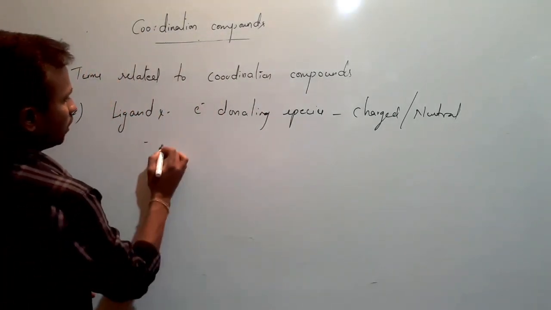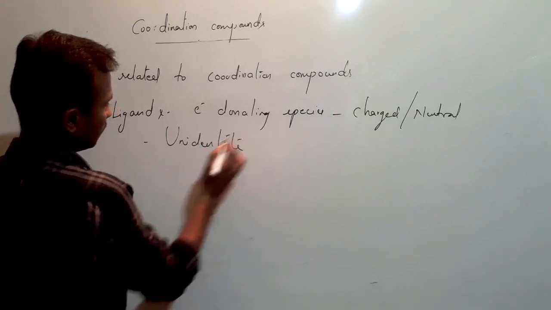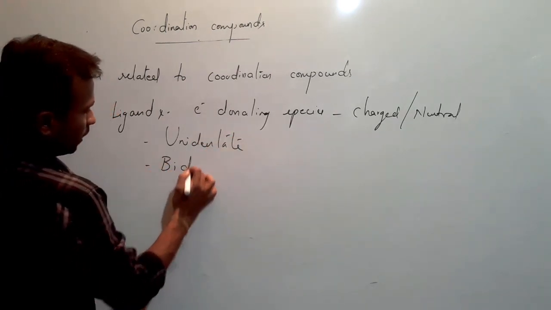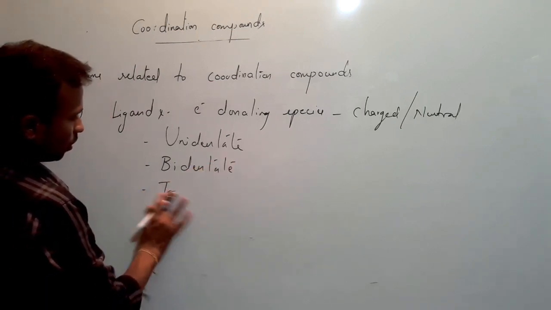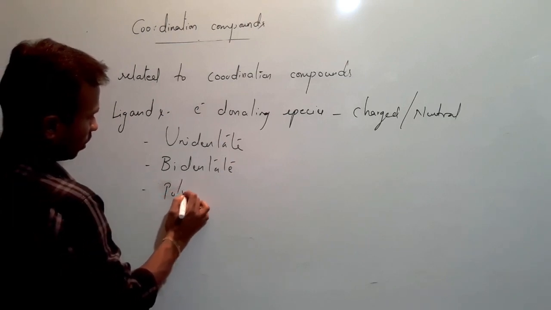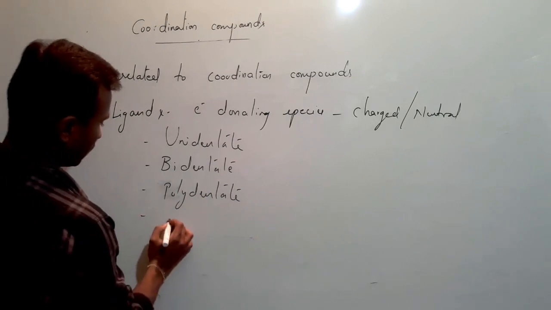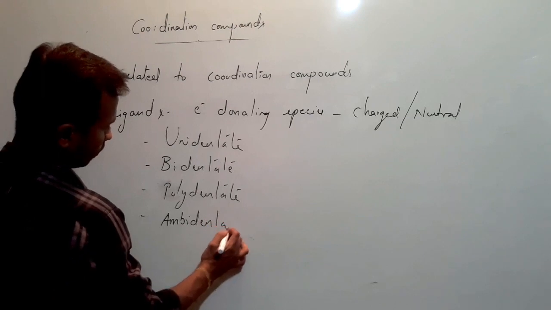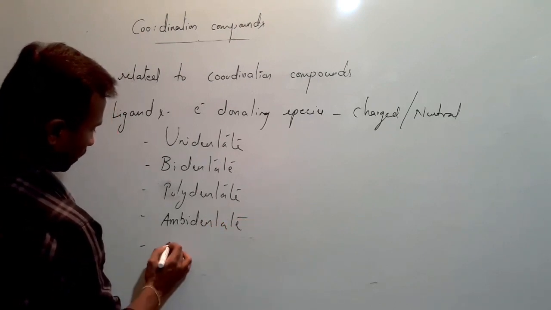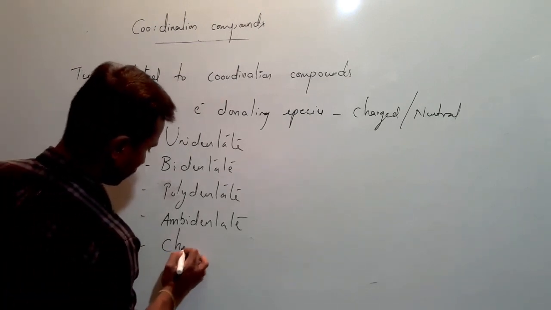The ligands may be classified into unidentate ligands, bidentate ligands, polydentate ligands, ambidentate ligands and chelating ligands. The last one we will not discuss much.